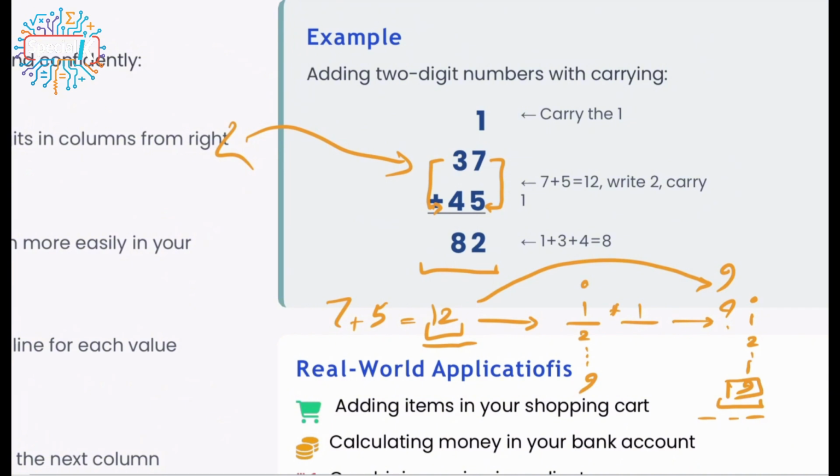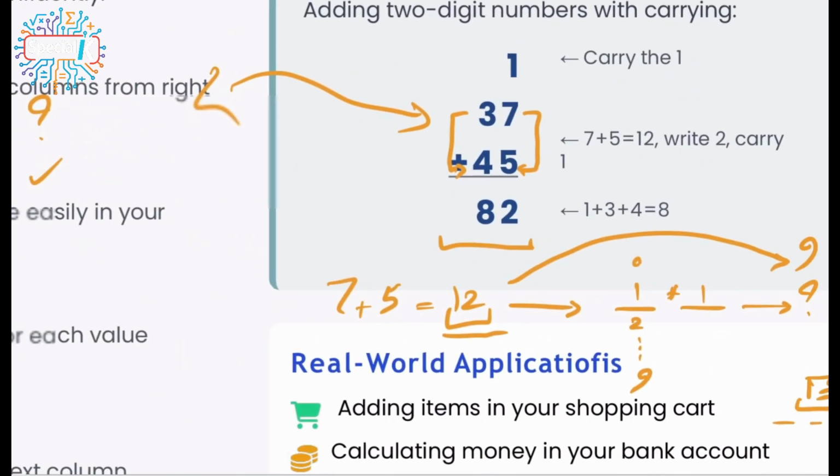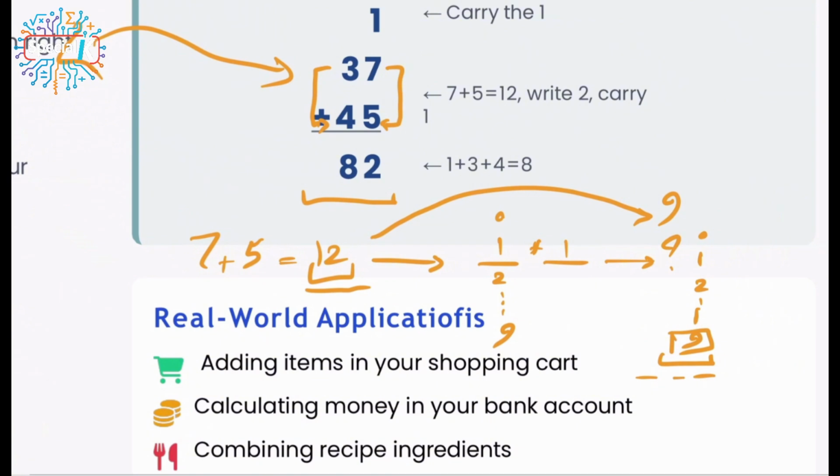12 contains 2 parts, as we all know from the mental math part. 12 is 10 plus 2, right? It's interesting because right now I have units that I like, but I have an extra 10. What should I do with that? At this point, we have something that we call the carrying method. So what does it say? The carrying method says that in this kind of condition, when you have a number and that specific number contains a part that is not going to fit inside that specific value system, you can move it to the next position.